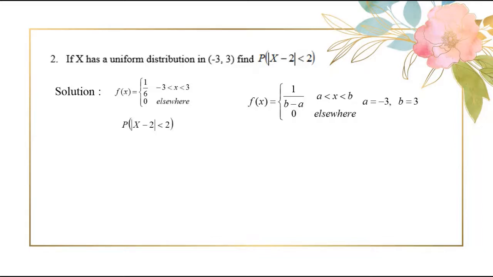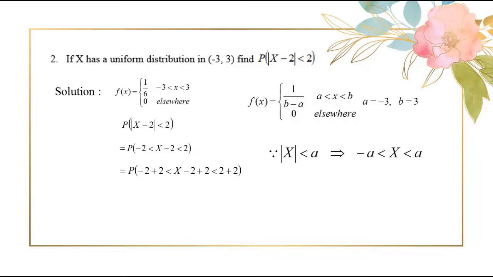Now we have to find out the probability. But we know that |x| < a means x lies within the interval −a and a. Therefore, |x − 2| < 2 is the probability of −2 < x − 2 < 2. Now throughout you have to add 2. So when you add 2 throughout, you will get the inequality 0 < x < 4.